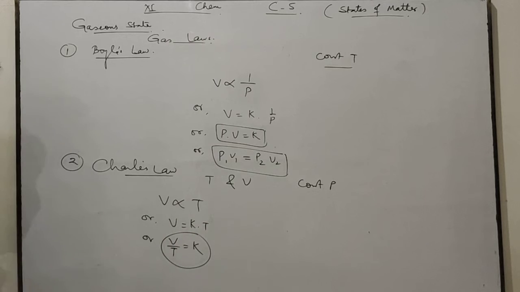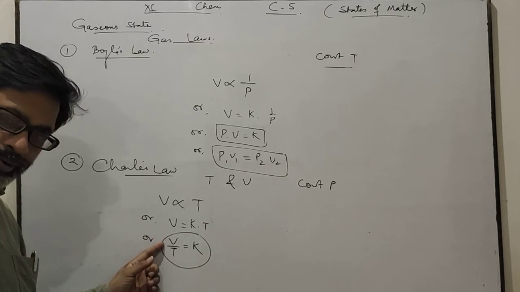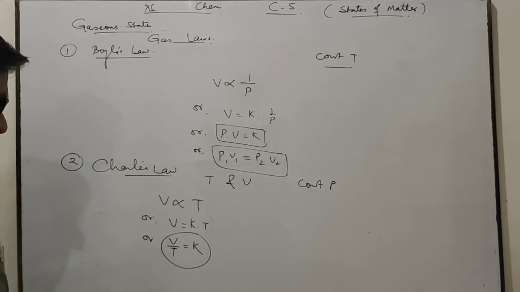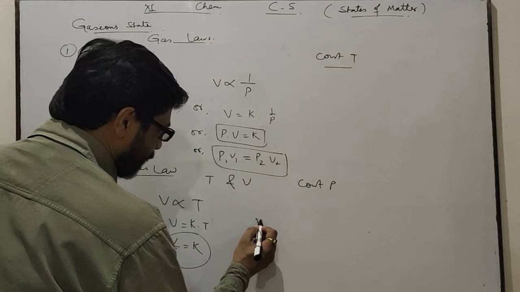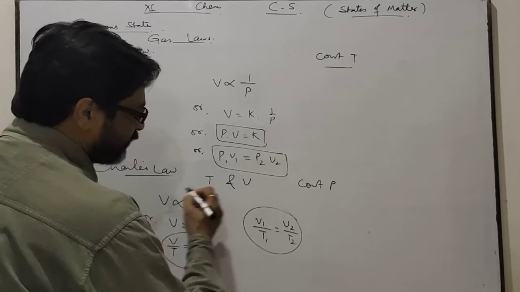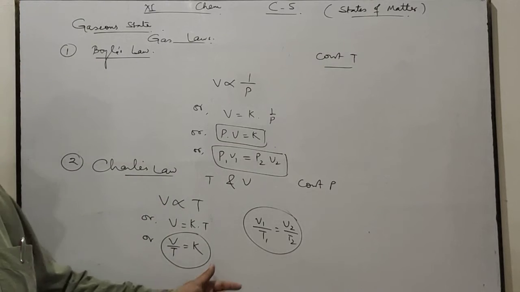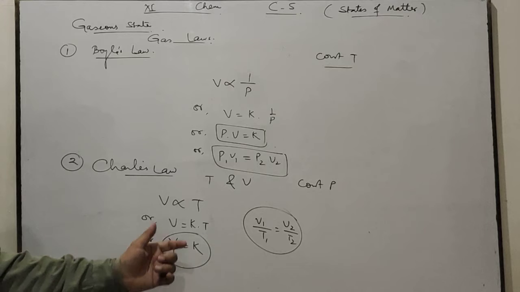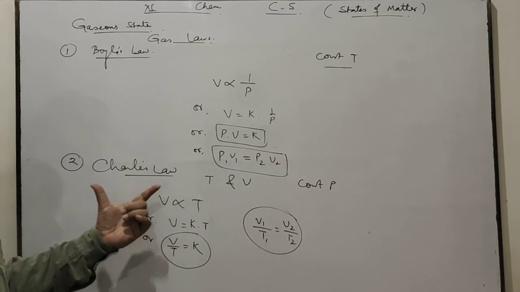Means the ratio of volume and absolute temperature for a gas is always constant. At two different temperatures, the relation becomes V1 by T1 equals V2 by T2. This is the relation between volume and absolute temperature.